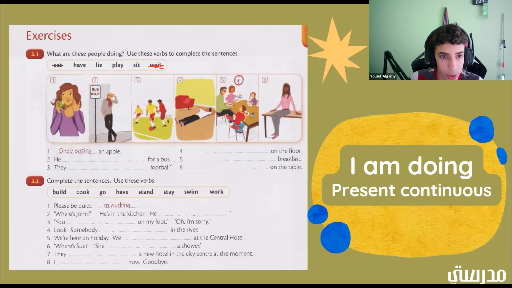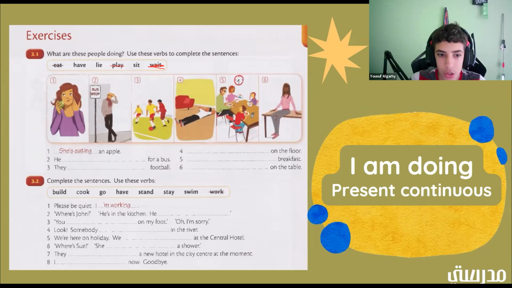They blank football. They are playing football. Good job. All right, so let's marker that one out. Okay, now we have this number 4. Blank on the floor. What would he be doing? Yes, he is lying on the floor.